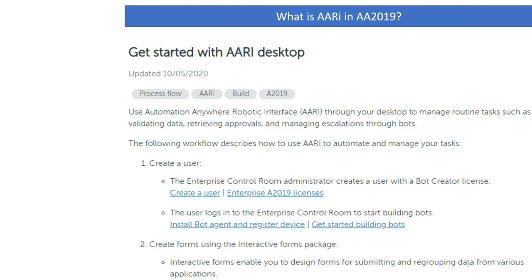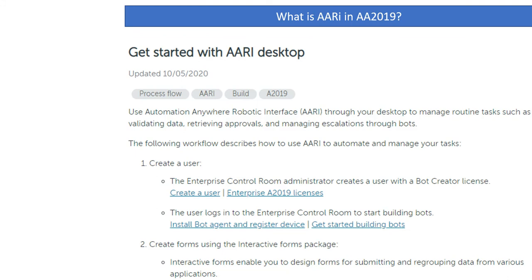It's like Elasticsearch. Previously we didn't have any reporting tool integrated with AA, so we used Elasticsearch, this kind of reporting tool, to integrate with AA. Now they have integrated RE, so data is validated, approval is retrieved and escalations are managed. Everything happens through a bot.